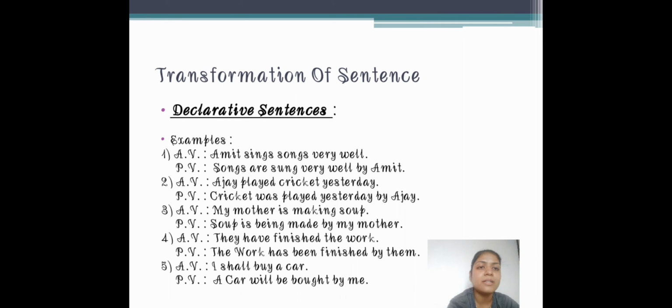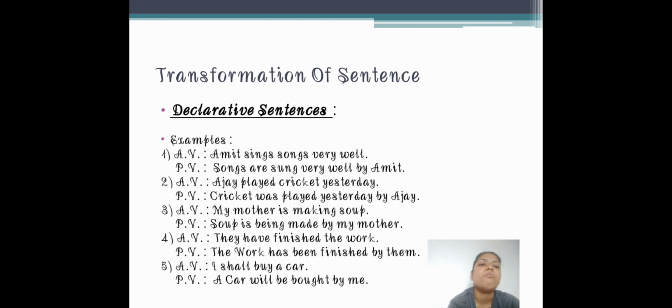Nothing else you have to remember. So, my mother is making soup. Now what is the object? Soup. Soup is. Why is? Present continuous tense, present, so is. And ing. Now if you want to remove ing, you have to use the word being.